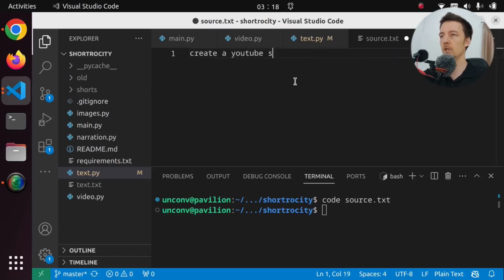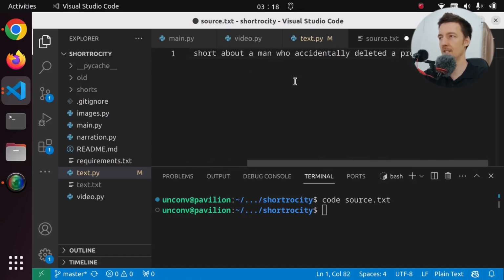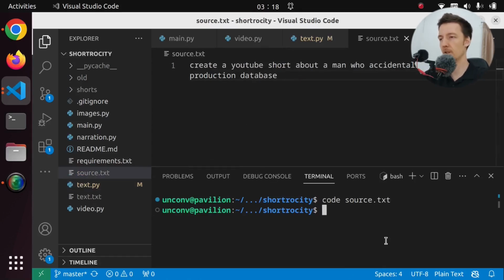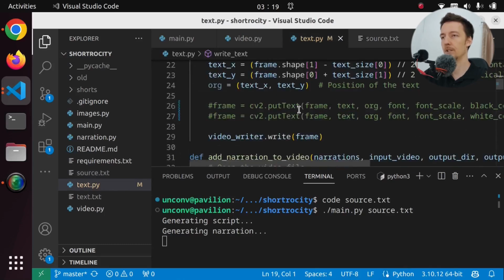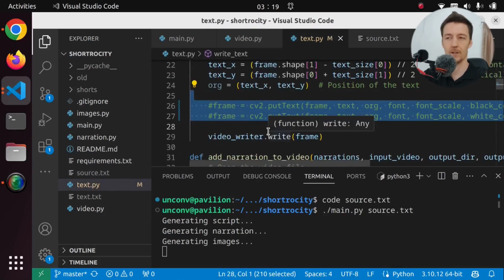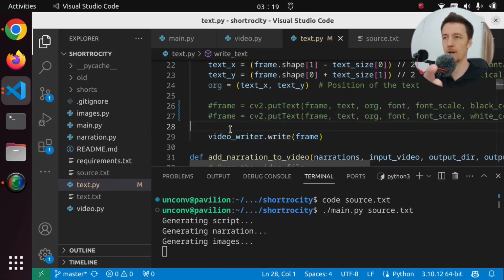Create a YouTube short about a man who accidentally deleted a production database. And then we will just pass this description into the script. So we're going to run main.py and we'll pass in the source.txt and we just run it. So it will generate a script for the YouTube short and then it will generate the images and the narration and everything. And we will have a full video. Now, currently I have disabled the writing of the text. So we will get a YouTube short without the text, so without the captions.